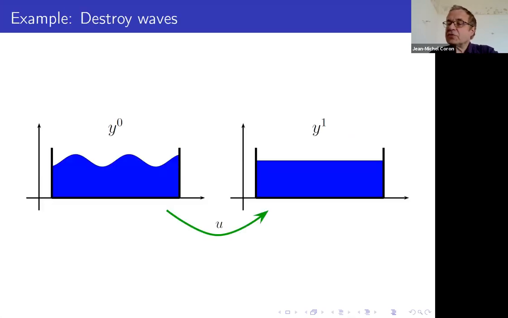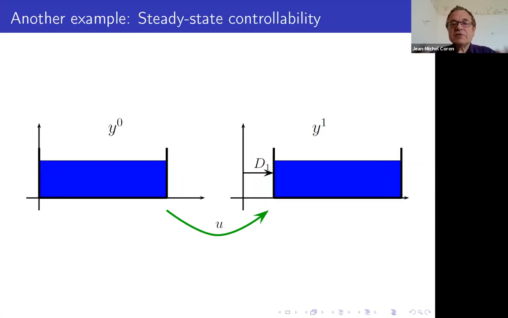For example, for the water tank control system, you have some waves at the beginning, and you want, just by moving the tank, by applying a force to the tank, to destroy the waves. Is it possible? Another problem on the same model: you have the tank at some position, the water is at rest, and you want to arrive at a new position, but you want to do the motion in such a way that when you arrive at the new position, the water is again at rest, and the tank also has a speed equal to 0. This is a typical problem of controllability.